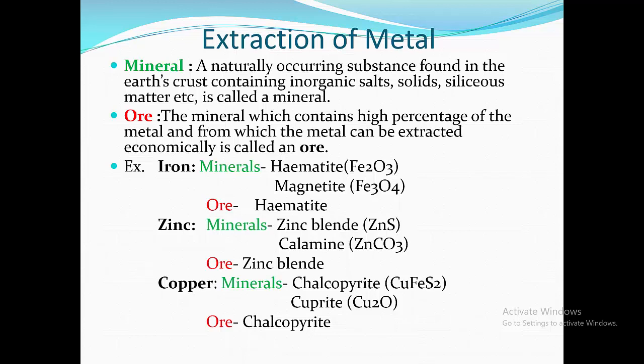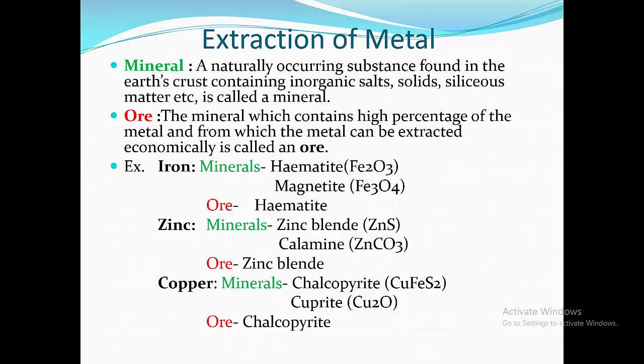Ores. The minerals which contain a high percentage of metal and from which the metal can be extracted economically are called an ore. That is, metals are generally extracted from ore. For example, iron: minerals of iron are hematite and magnetite, but the ore is hematite. Second, zinc: minerals of zinc are zinc blende or calamine, but the ore is zinc blende.